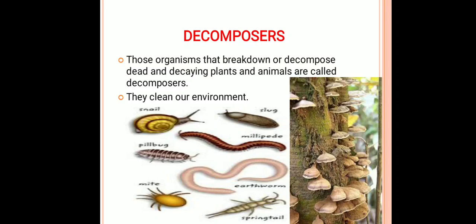So here comes a question: what is the major difference between scavengers and decomposers? Basically, scavengers directly eat the dead animals, whereas decomposers break down the dead and decaying organic matter. So that is the main difference between these two categories.